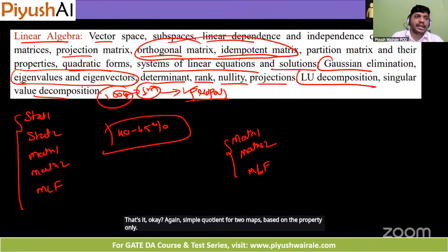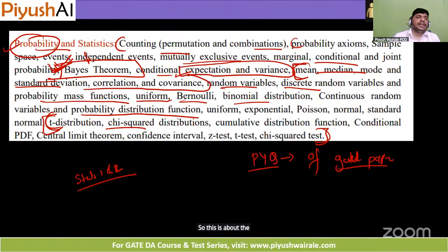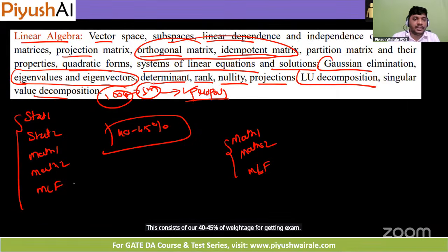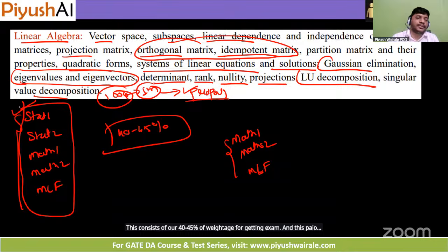So this is about mathematics and probability. You can see this consists of 40 to 45% of the weightage for the GATE exam. And these 5 subjects you need to focus on first.